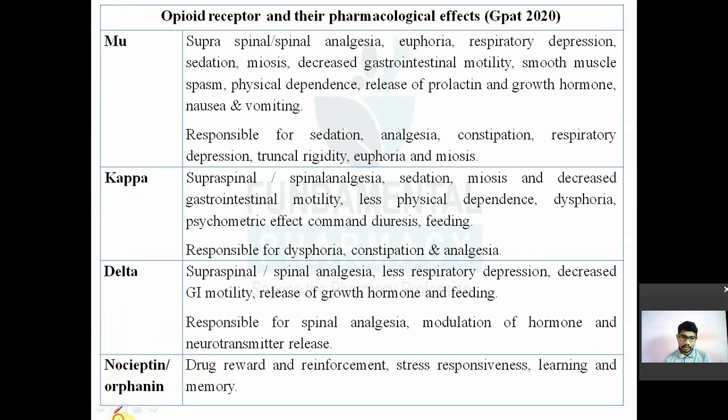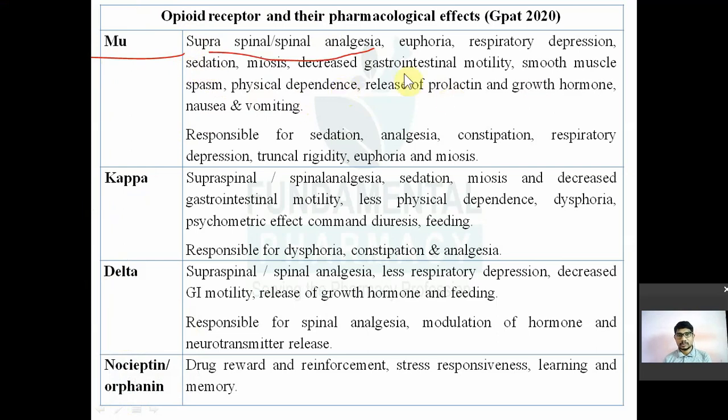First, mu is located in the supraspinal region, responsible for supraspinal or spinal analgesia. Then, a drug that interacts with the mu receptor will produce euphoria.